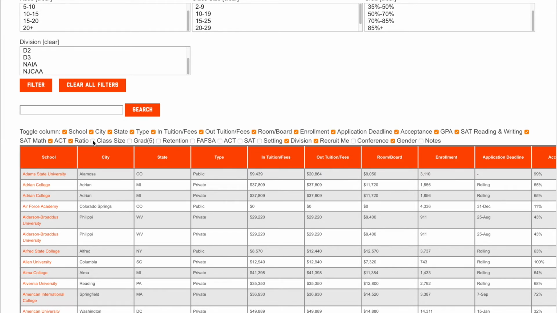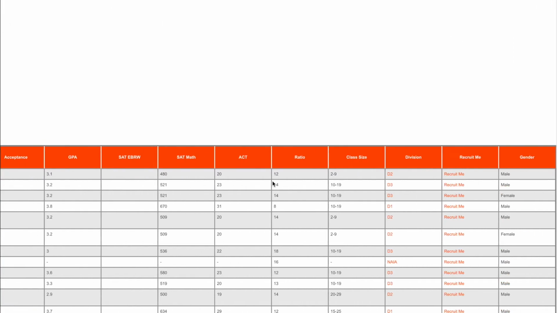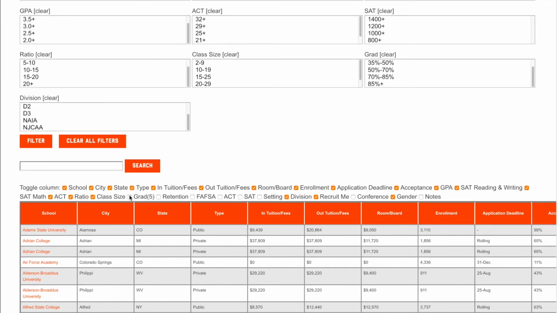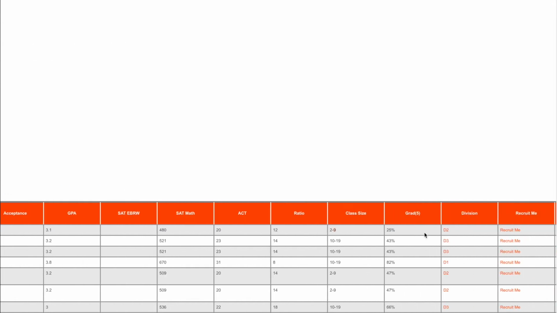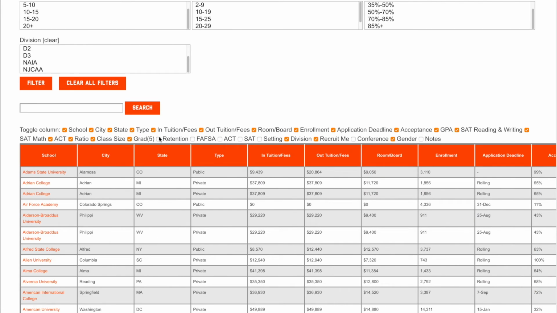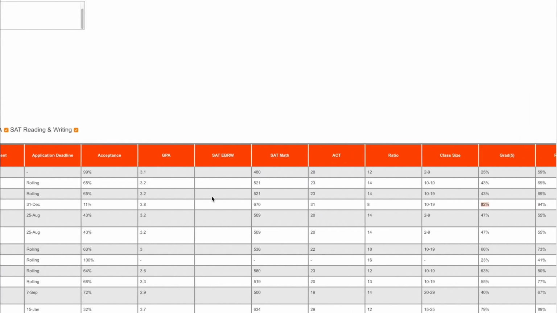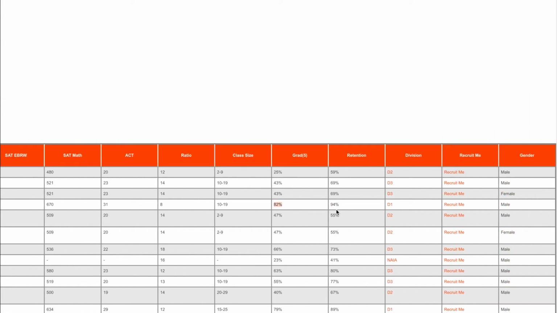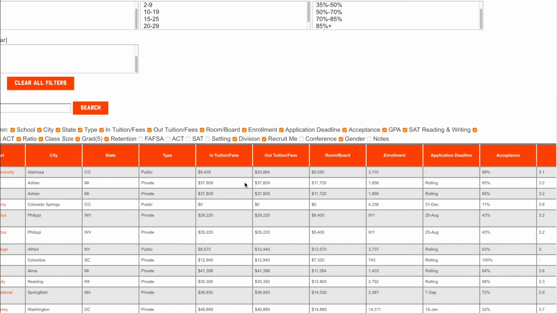Ratio is the student to teacher ratio. Class size here is the average class size, so 12 students for every one teacher, and then the average class size is 2 to 9 students. Graduation rate within 5 years, so 43% for this school, 82% is the average graduation within 5 years for that school. Retention is the percentage of students that stayed after their freshman year. So this one's 94%, this one's 59%. So a higher percentage number is going to equate to more students staying at the school after their freshman year.